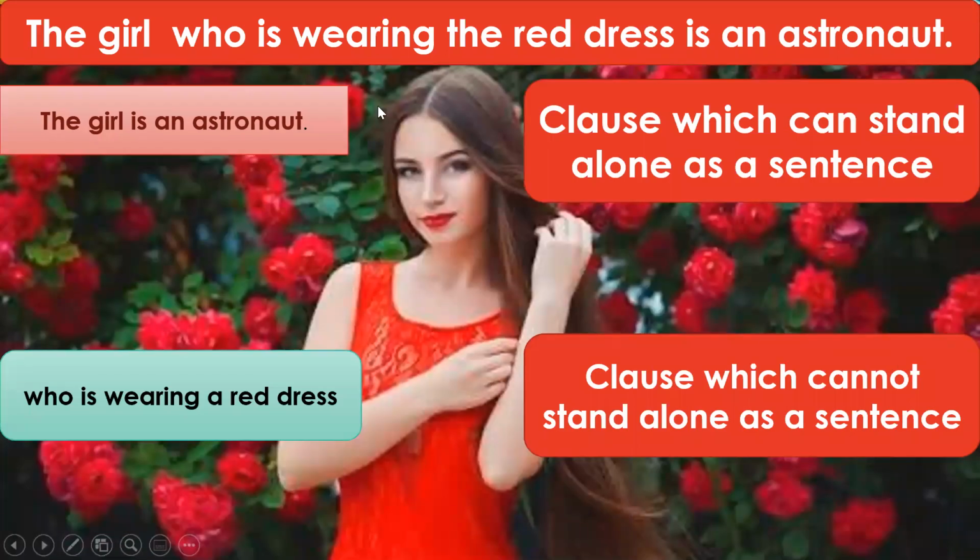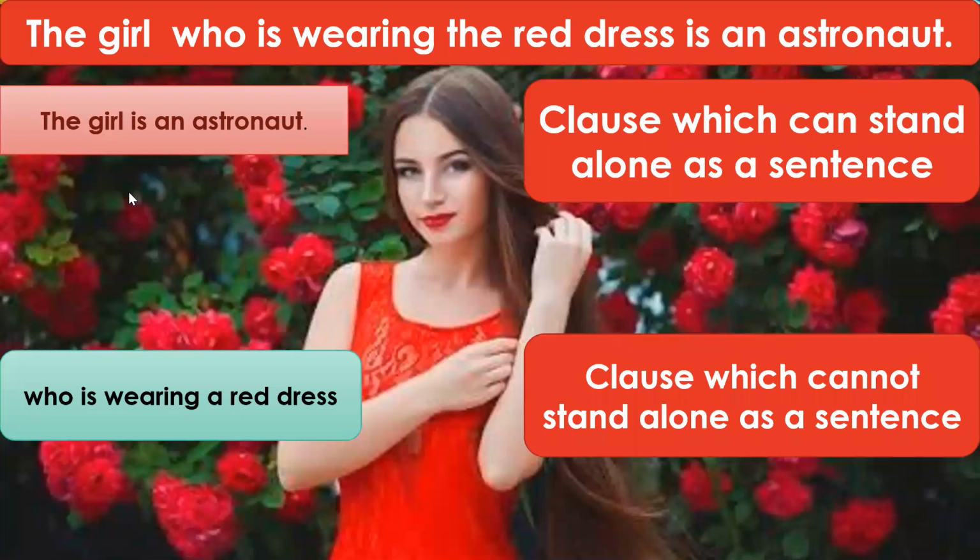"The girl is an astronaut" was one clause, a clause which could stand alone as a sentence. "Who is wearing a red dress" was another clause, which cannot stand alone as a sentence. It needs something to complete its meaning. So with this example, it must be clear what a clause is.